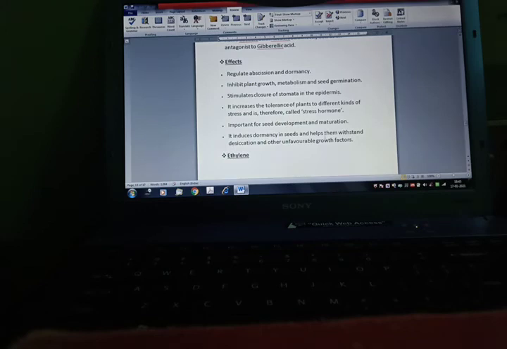Effect. They regulate abscission and dormancy, inhibit plant growth, stimulate closure of stomata, increase the tolerance of the plant to different kinds of stress. Important for seed development and maturation. It induces dormancy in seed and helps them withstand desiccation and other unfavorable growth factors.